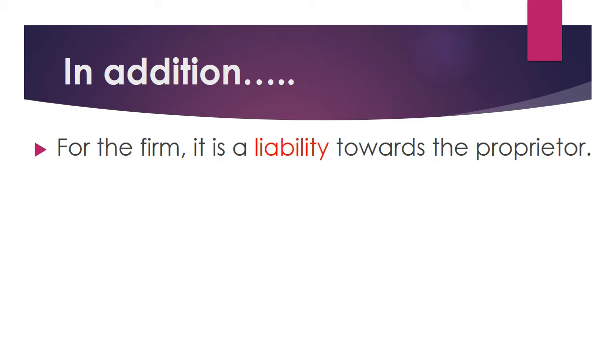It has a separate identity. A firm has a separate identity. So the capital is looked into as a liability towards the proprietor. Right, so it's like the firm has got a loan from the proprietor. It's liable, so the firm has to pay back to the proprietor.